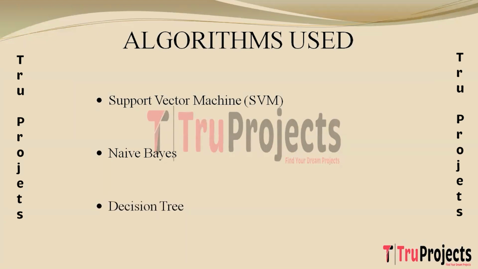The next algorithm built is decision tree. A decision tree is a tree-like model where each internal node represents a decision based on a specific feature and each leaf node represents the final outcome or class. Decision trees are interpretable and can handle non-linear relationships. In this project, decision tree is used to classify news articles by recursively splitting the dataset based on the most informative features. The simplicity and transparency of decision trees make them valuable in understanding the factors influencing predictions.